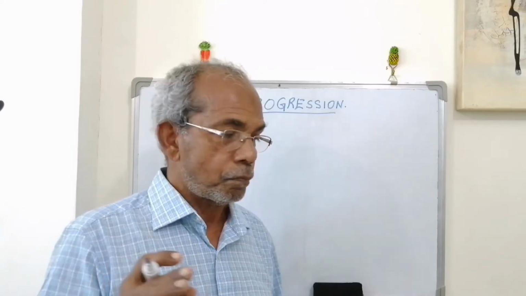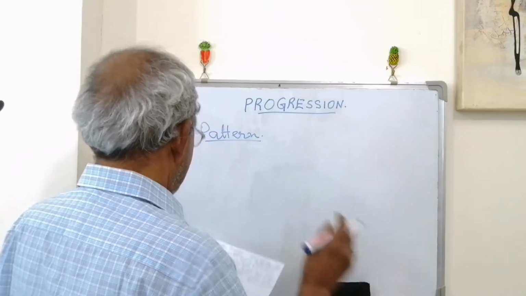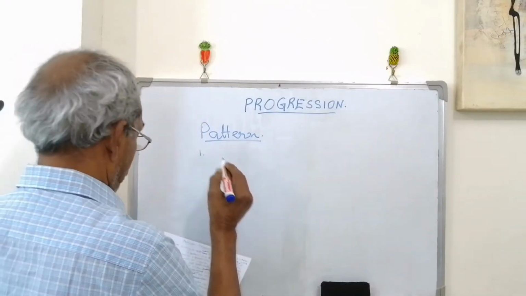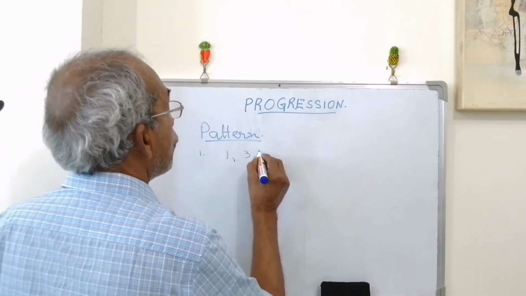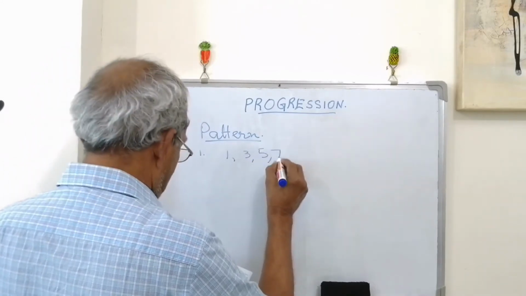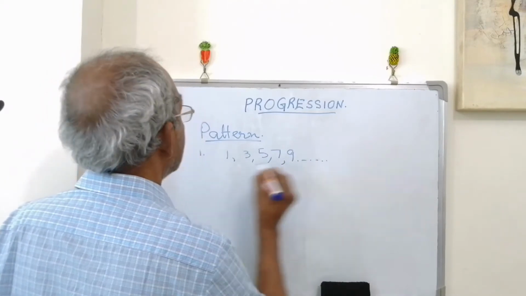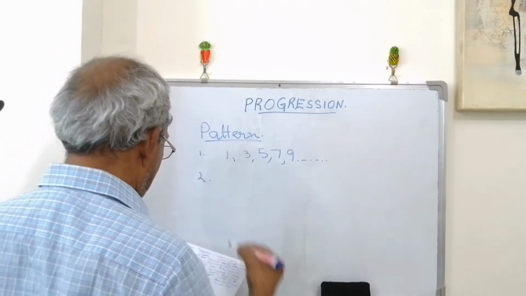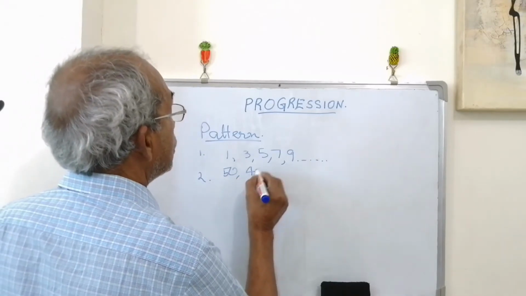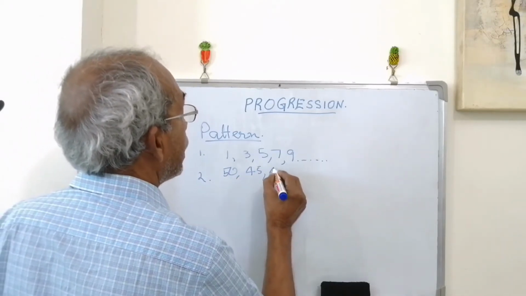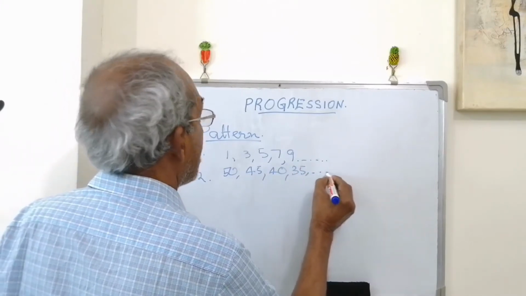One: 1, 3, 5, 7, 9. Second: 50, 45, 40, 35, and so on.